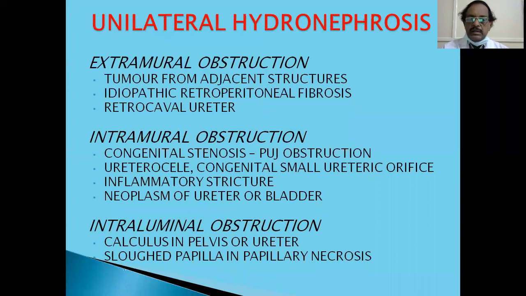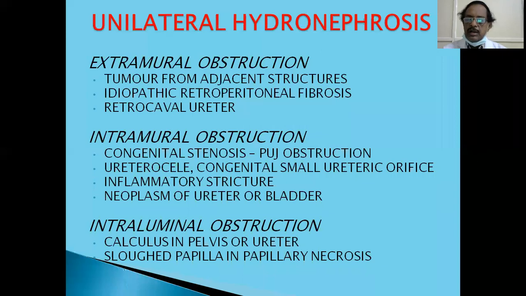Then there can be an obstruction to the ureter as such, like a ureterocele. Ureterocele is due to an obstruction at the ureteric meatus in the bladder due to the failure of dissolution of the membrane, which is called Chwalla's membrane. Usually it disappears, leaving the ureteric meatus intact. But if it is persistent, there is obstruction and it causes hydronephrosis.